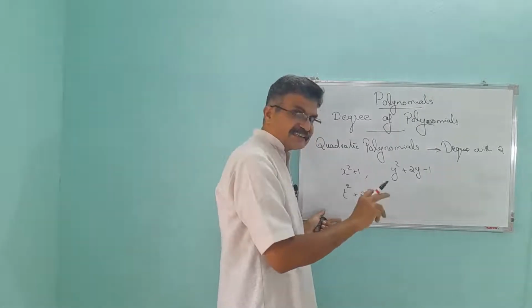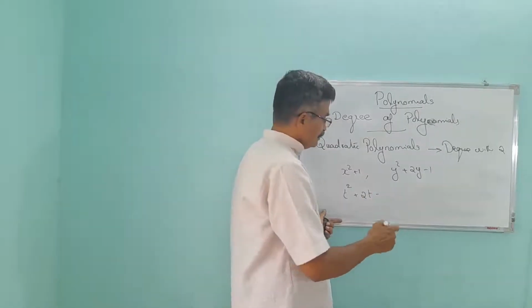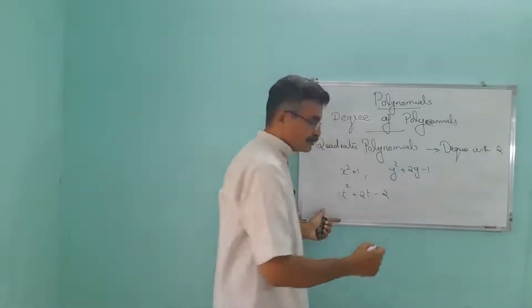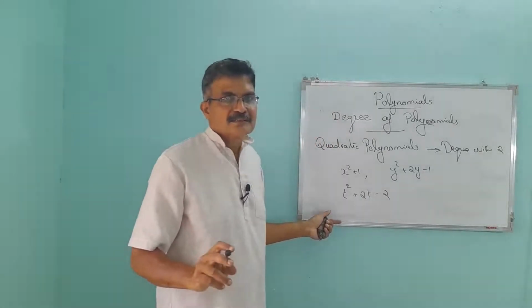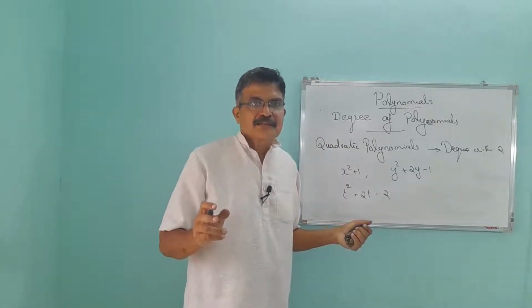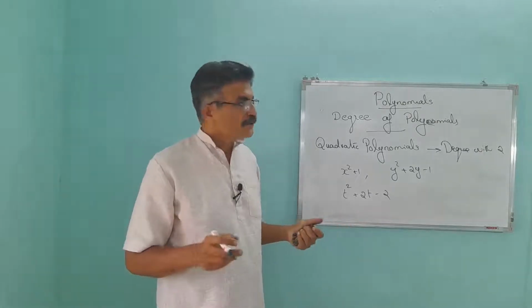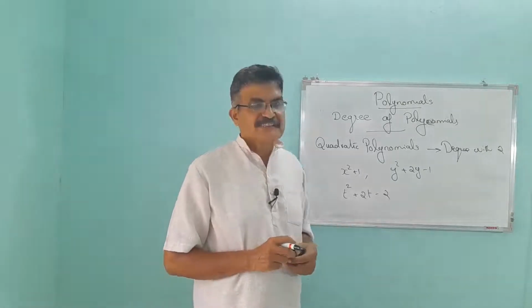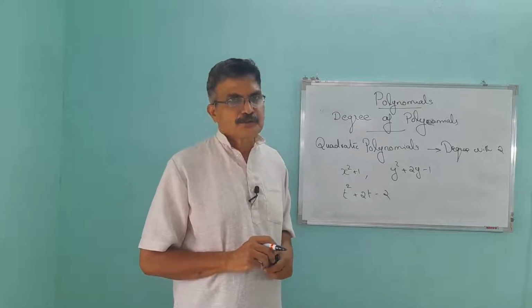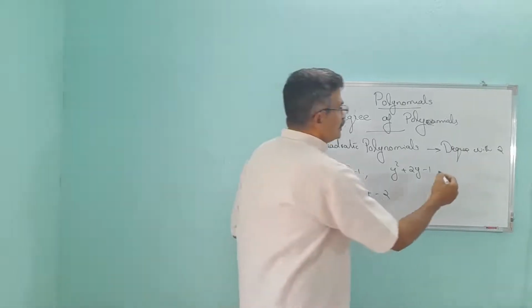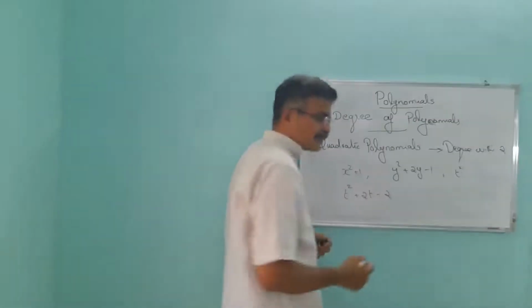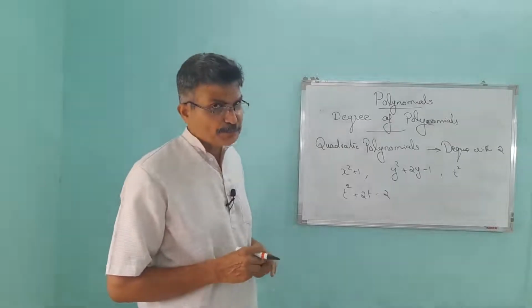Then 2t minus t is t. No, it is not possible. A quadratic polynomial must have a maximum of 3 terms. Don't forget that. t square is also a quadratic polynomial with 1 term. It is a monomial also.